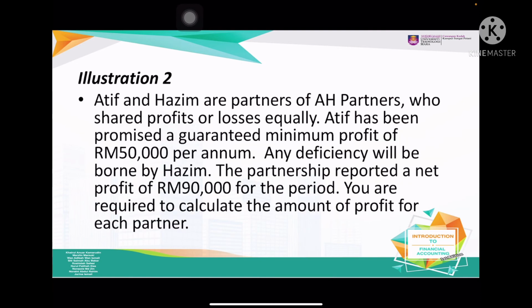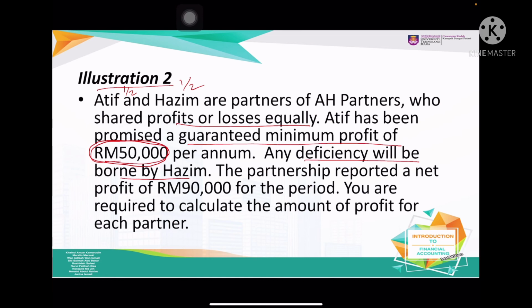Okay, so illustration 2. Atif and Hazim are partners who share profit and loss equally. So it means equally, half-half. Half for Atif and half for Hazim. Atif has been promised a guaranteed minimum profit of 50,000 per annum. Per year minimum, Atif should get 50,000. Any deficiency will be borne by Hazim. So it means that any shortfall, Hazim will pay.